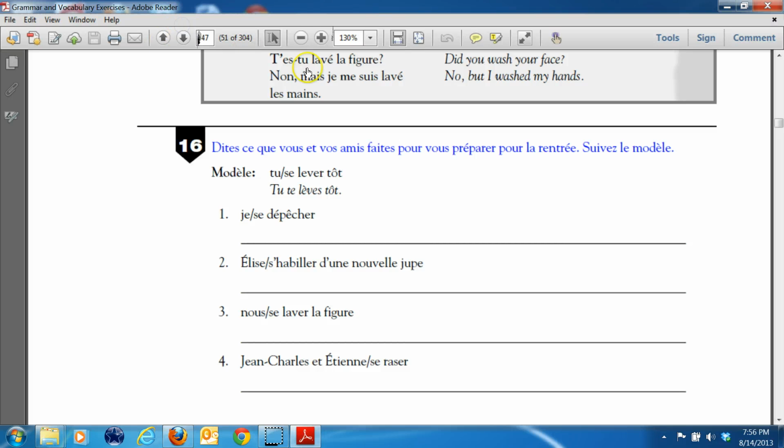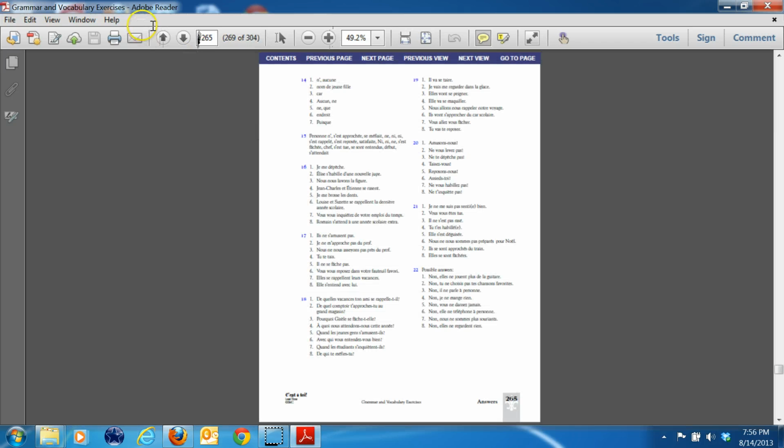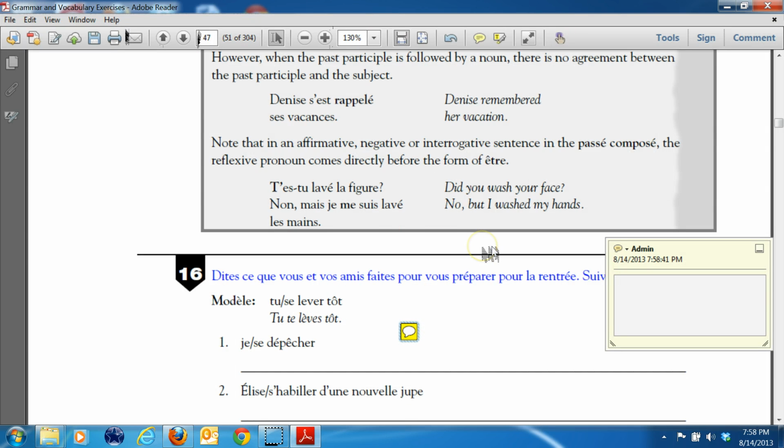So I'm going to write out the example now. I want to say je, and then te changes to me because me goes with je in the pronouns. And then I'm going to say dépêche. Je me dépêche. And then I take off the R. I'm conjugating the verb for je. Okay, je me dépêche.